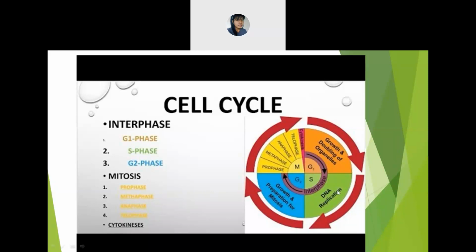The DNA will start to copy. In the G2 phase, there will be growth and preparation for mitosis. Is it clear? This is the M phase. In the M phase, you will find the prophase, metaphase, anaphase, telophase, and cytokinesis. And in the cytokinesis, there is complete separation of the cells.